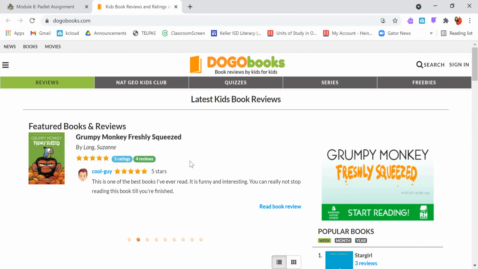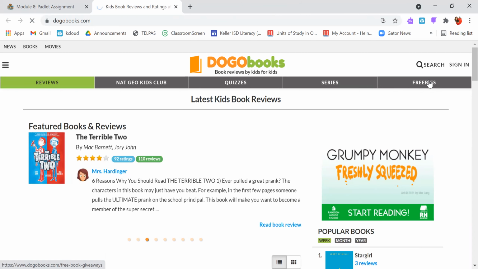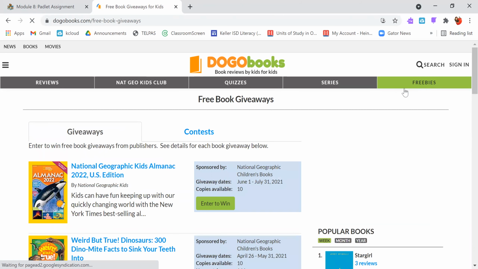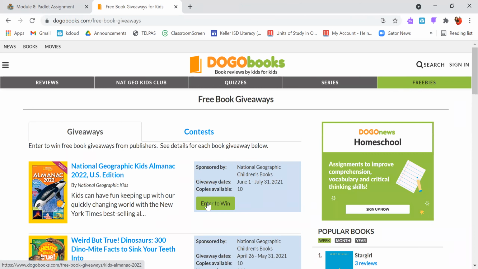Now, if you notice, that book is a fiction book. You can find a collection of fiction and nonfiction books in here. And also, one of the cool things is you can go to the freebies tab up here at the top. And you can actually enter to win physical copies of these books. So you, of course, would want a parent's permission before you sign up for anything where you might have a chance to win or some kind of a contest. But you can also access these books by clicking on the title.